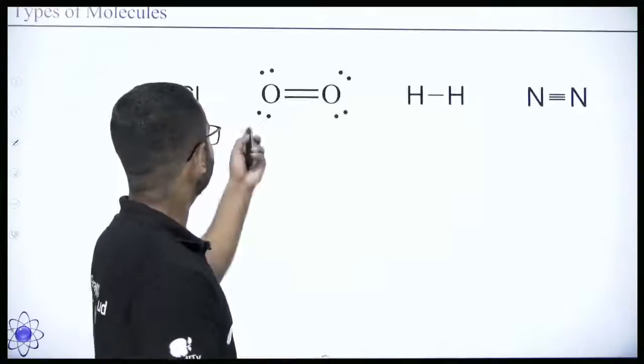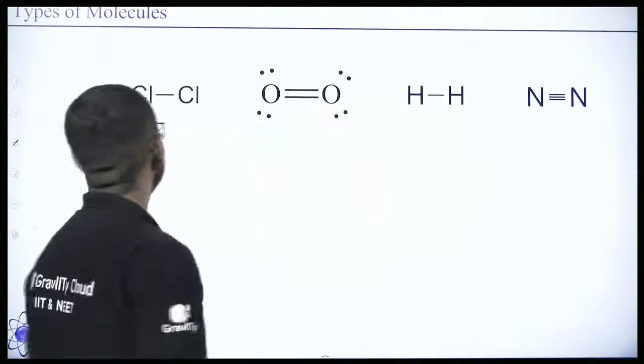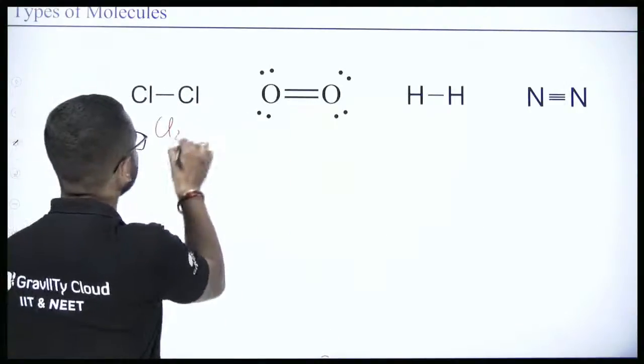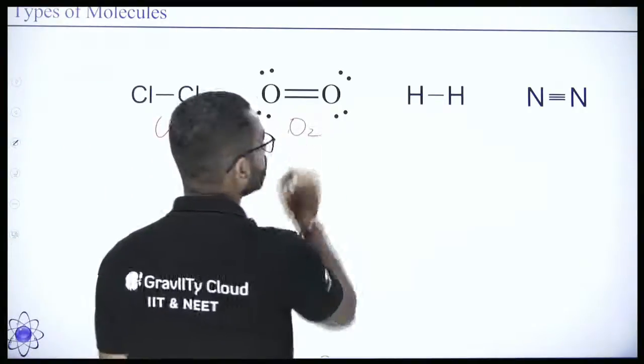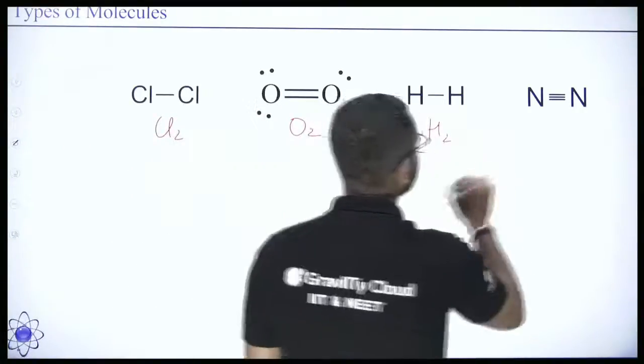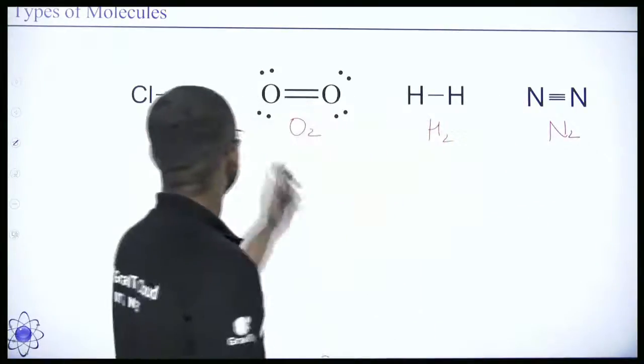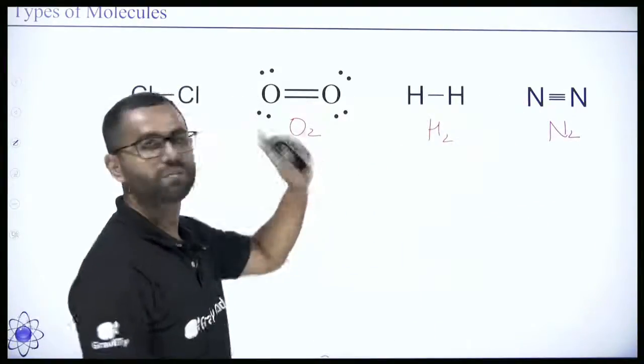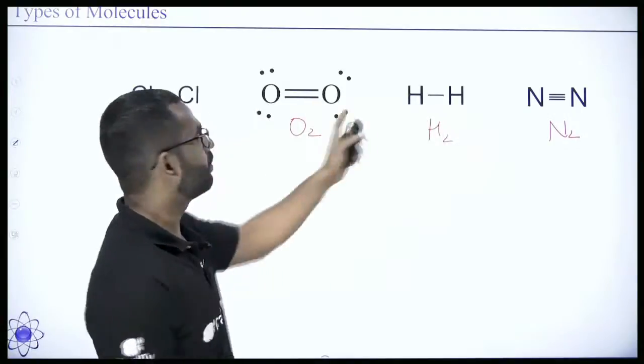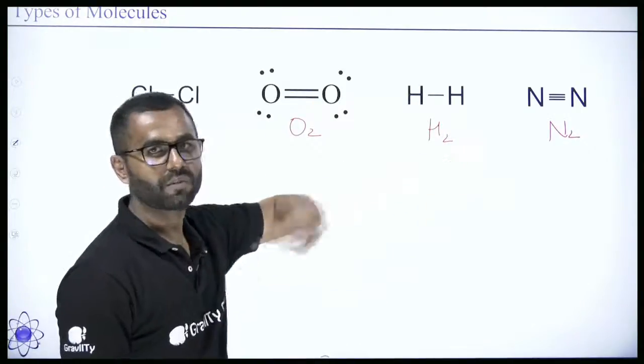If you look at this first category, we have chlorine molecule Cl2, oxygen molecule O2, hydrogen molecule H2 and nitrogen molecule N2. In all these molecules, the atoms are of the same kind.